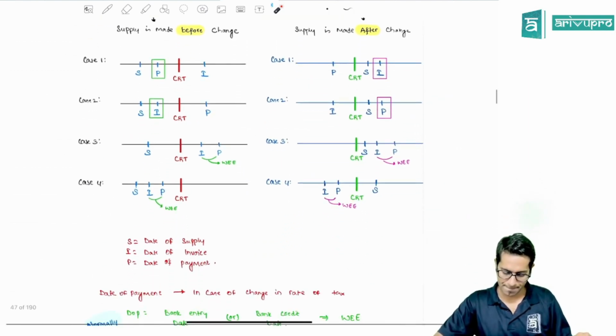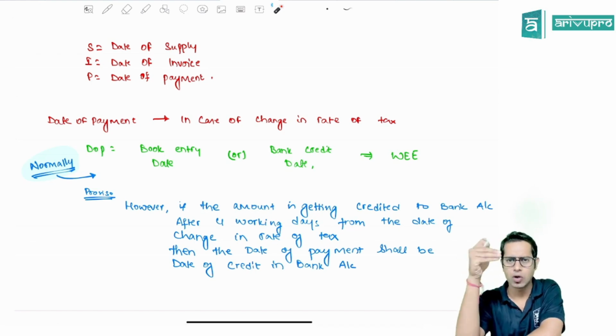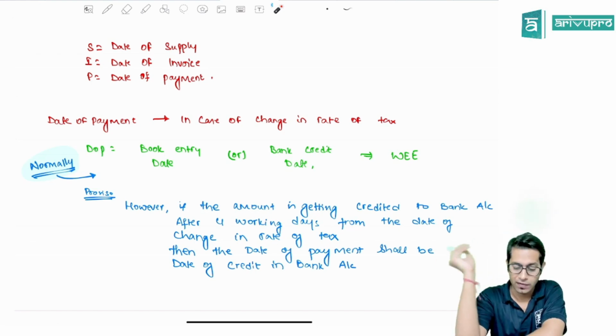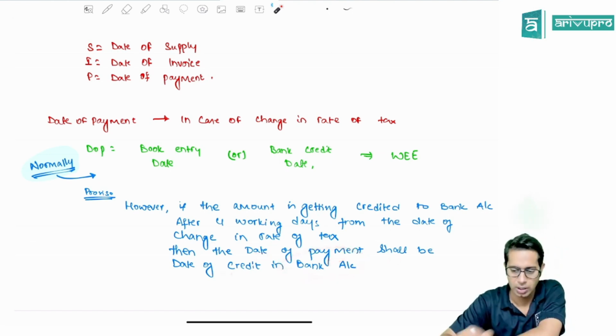Okay? Now, normally, what is the date of payment? Date of payment is the book entry date or bank credited date, whichever is earlier. However, in case of change in rate of tax, if the amount is credited to the bank account after 4 working days from the date of change in rate of tax, then the date of payment shall be the date of credit to the bank account.